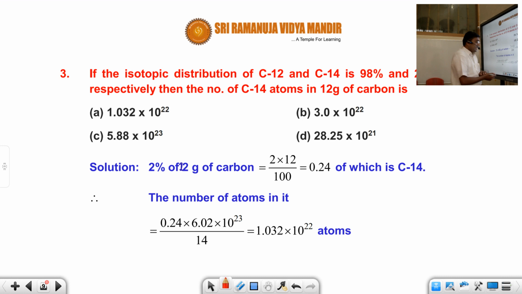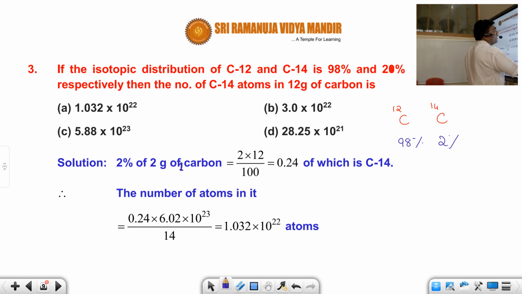A very good question. So here you have two isotopes, as you know very well, C12 and C14. These isotopes are present here 98%, here 2%. And this is the total carbon, for example.